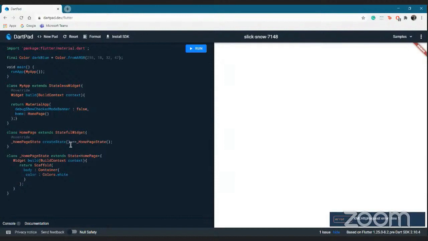Now, this is a stateful widget. As I said at the very beginning, a stateful widget has a createState method which renders another page. Now, what if I turn this to red? We will just play a little bit around here. Yeah, since it's a lot of load on my internet, it takes time.